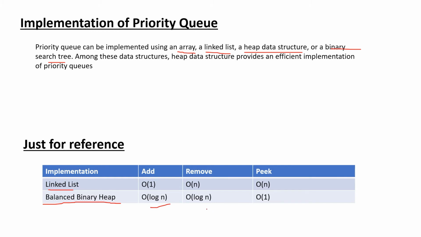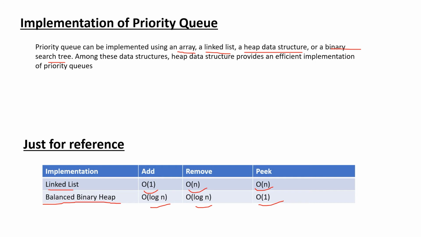It's order of log n, this is order of log n, and this is order of 1. This is a constant. And also in the linked list, the insertion of the element takes order of 1, removal of the element can take order of n, and the peek can also take order of n. So this is just for reference. If I go into detail on why this takes order of 1 and why this one takes O log n, this video will be very long. So in this video, I am going to cover only the performance we can get from the different data structures.